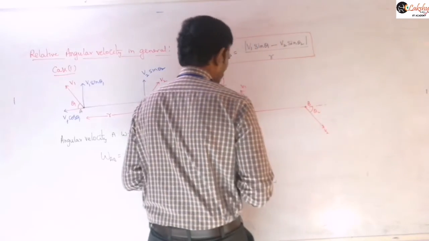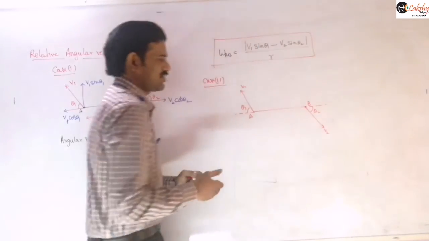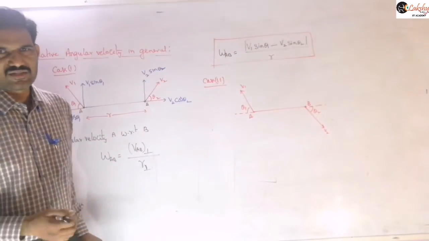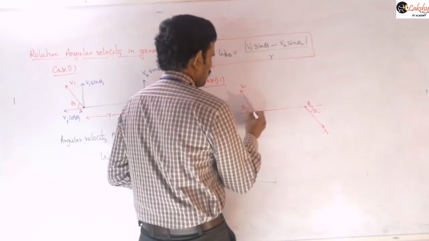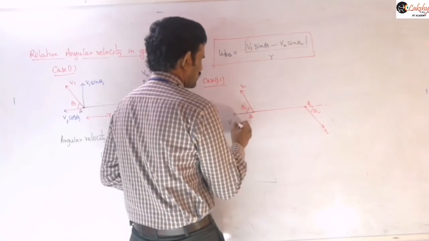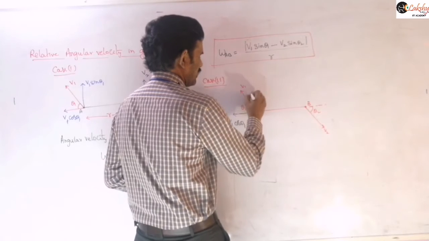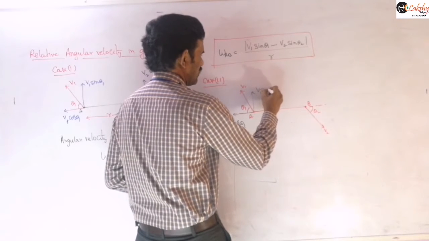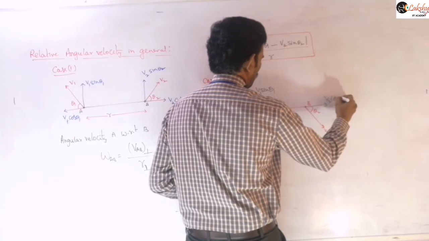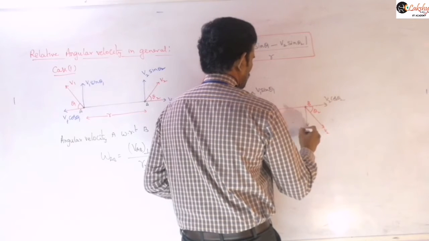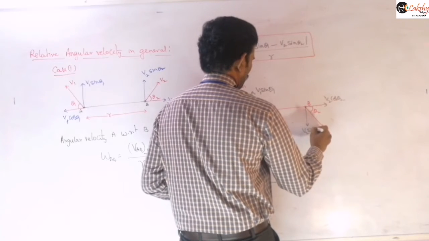Now again you can resolve these velocities into components and write the relative velocity. I hope all of you can guess what we are going to write. So this is V1 cos theta 1 and V1 sin theta 1, and similarly V2 cos theta 2 and V2 sin theta 2.